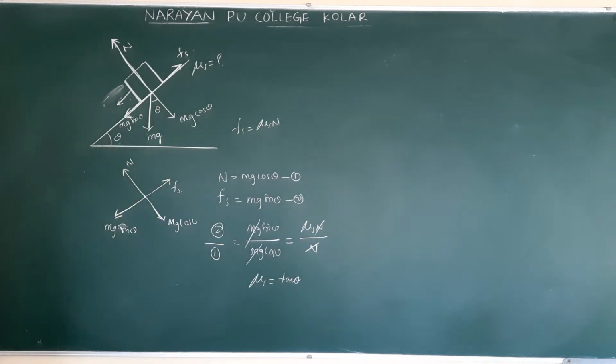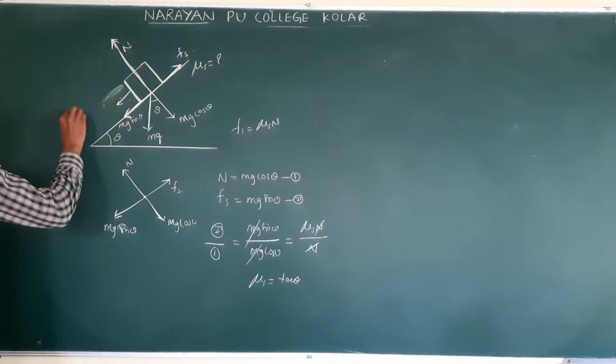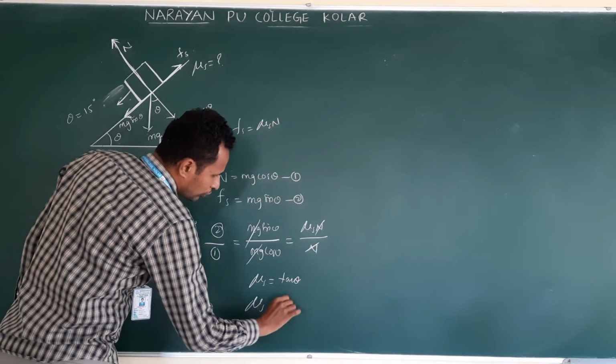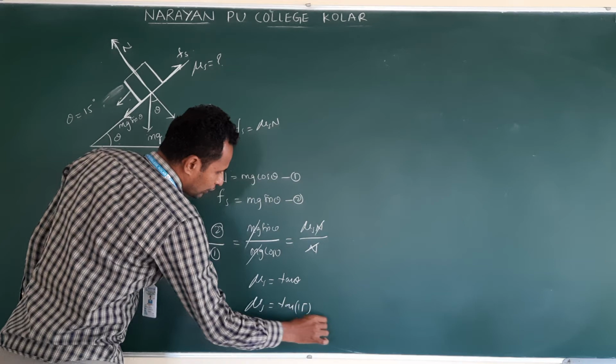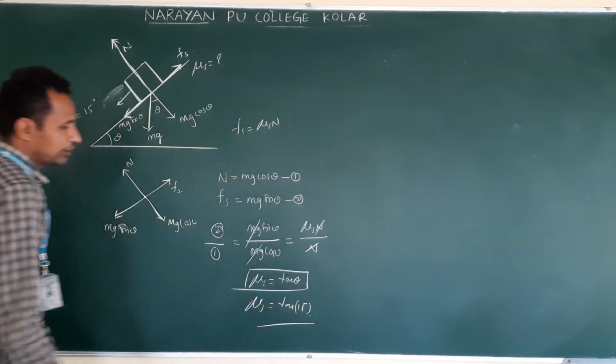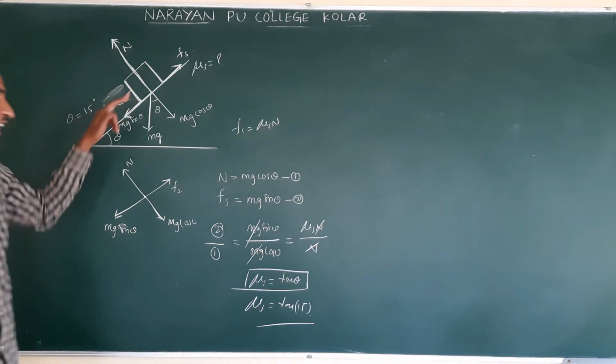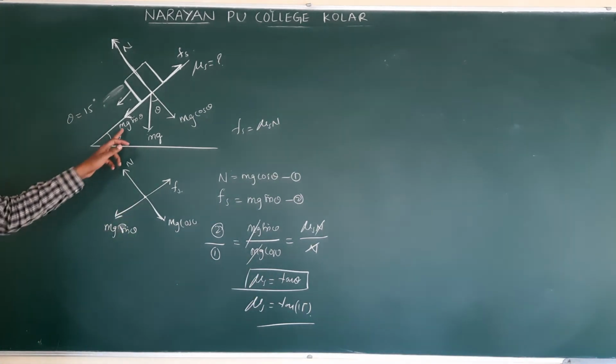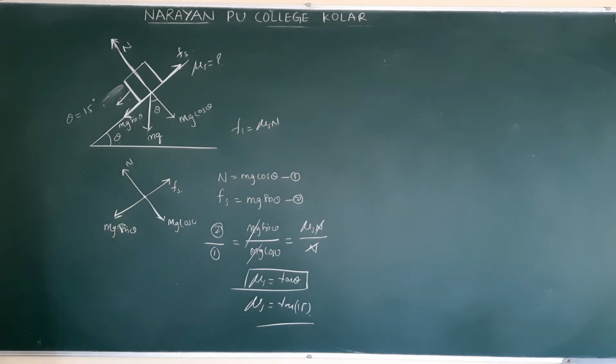What is the angle given according to the question? How many degrees? It's given 15 degrees. So theta is 15 degrees. So mu s is equal to tan 15. This is a very important formula. When a body is on an inclined plane, the coefficient of static friction mu s is equal to tan theta, the tan of the angle of inclination. Clear?